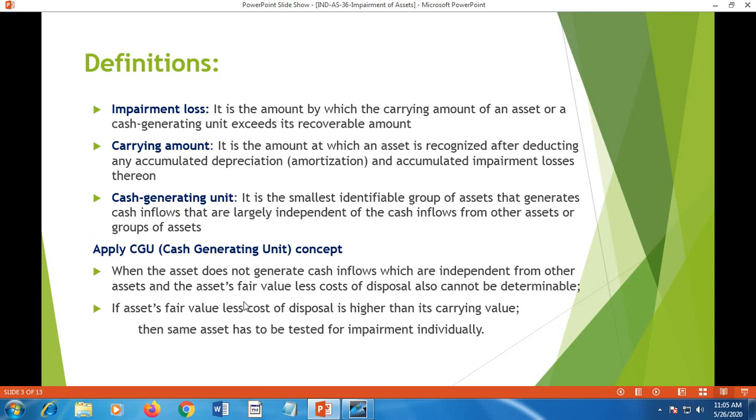That means if an asset's disposable value can be determined and it is independent of other assets, and its fair value less cost of disposal is higher than its carrying value, then the impairment test of that asset is necessary, and that is done individually.